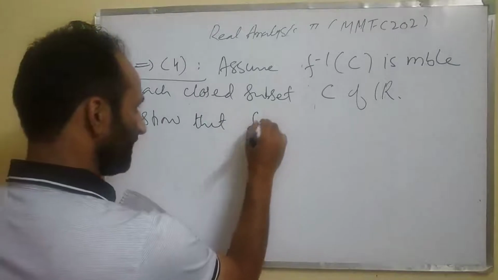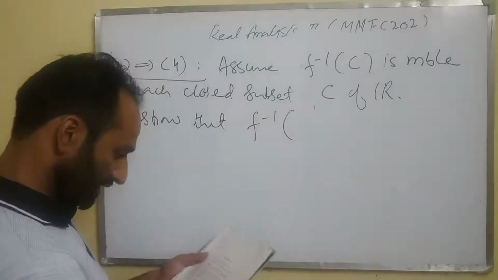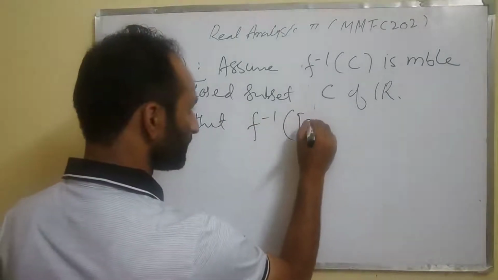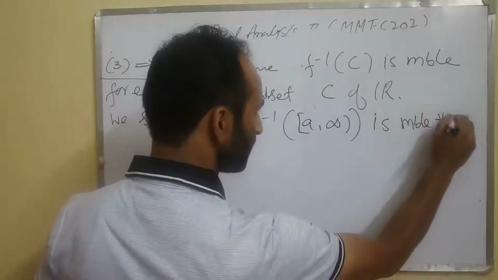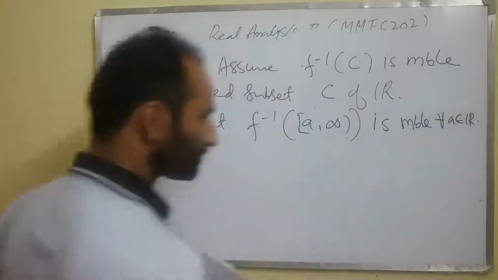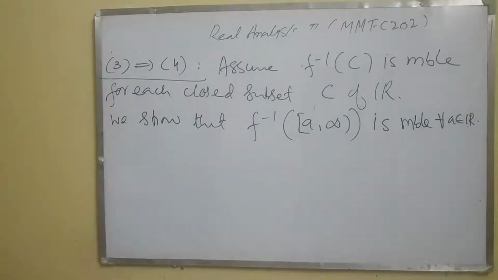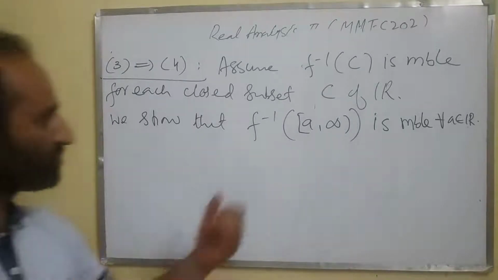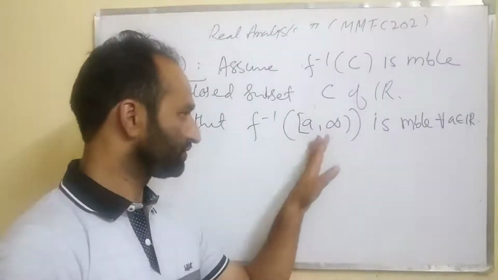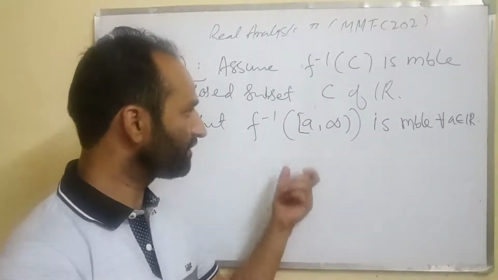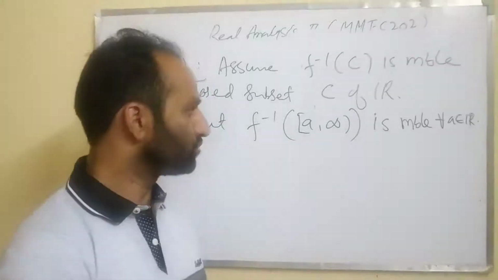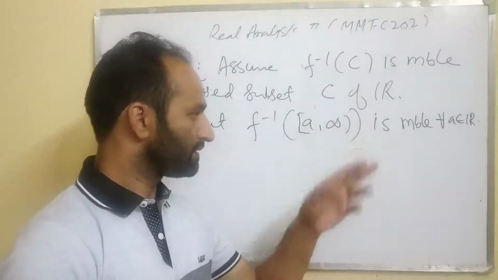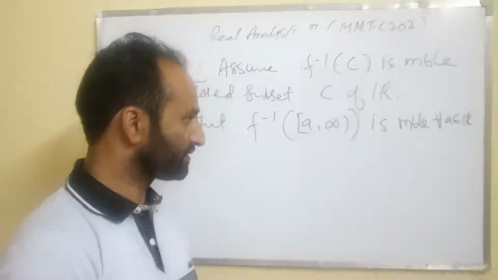F inverse of [a, infinity) is measurable for all a belongs to R. So this we need to prove. But you can see this is a closed subset of R actually, because it's closed on this side. It's actually an unbounded closed interval, closed on the right side.